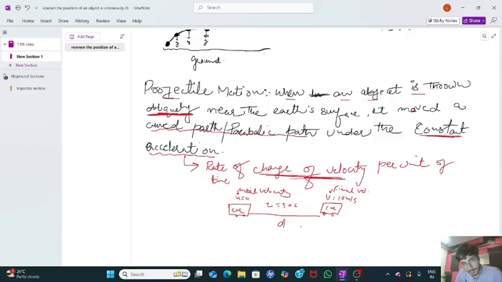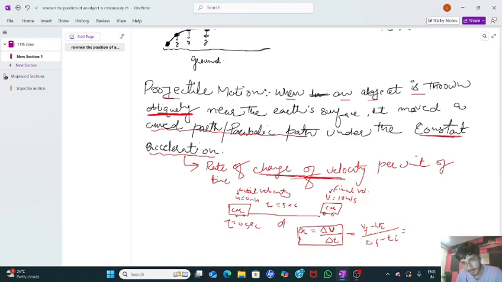See here. Acceleration is denoted by a. It is the rate of change of velocity. Change of velocity is denoted by del v, divided by del t, the change in time. Now here the initial time is 0 seconds and the initial velocity is 0 meters per second. Rate of change of velocity is always taken with respect to the final velocity of the car. Now, how can we write del v? Del v is final velocity minus initial velocity, upon final time minus initial time.